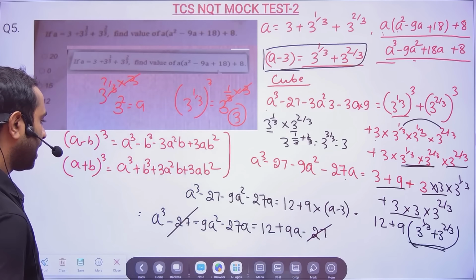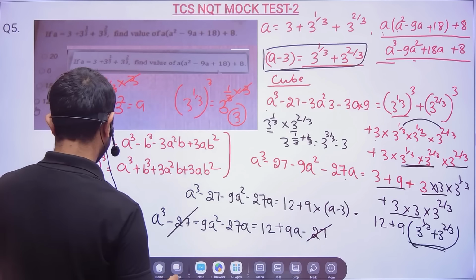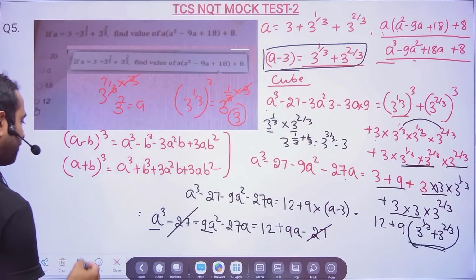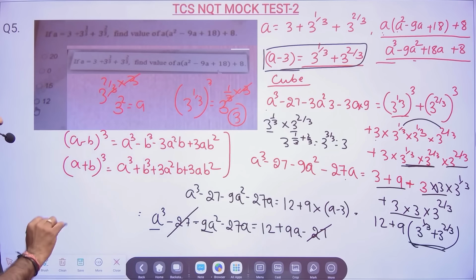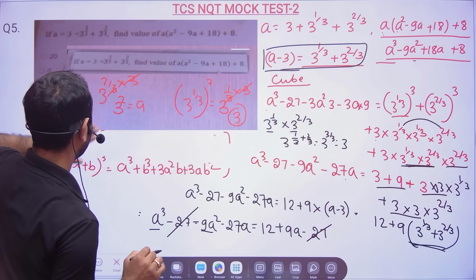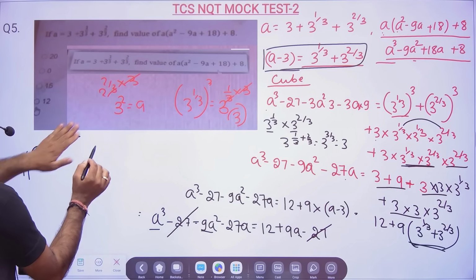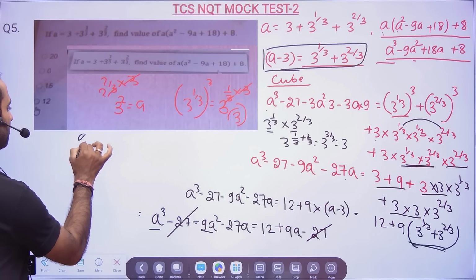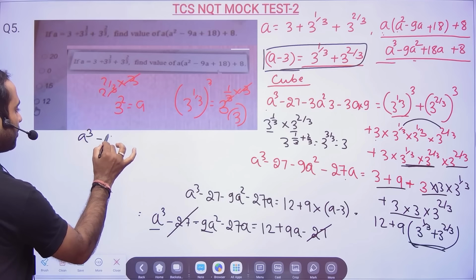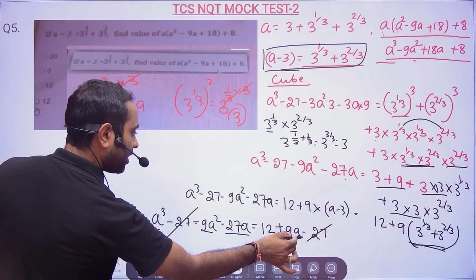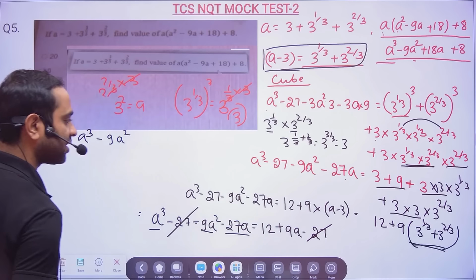Now you see this is the data we have, and 9a, if you bring it this side, I don't have space, I will remove this now. This is the formula. Actually I do not have to drag all this, but so that you understand I am doing it. 9a square minus 27a, and 9 will come this side.